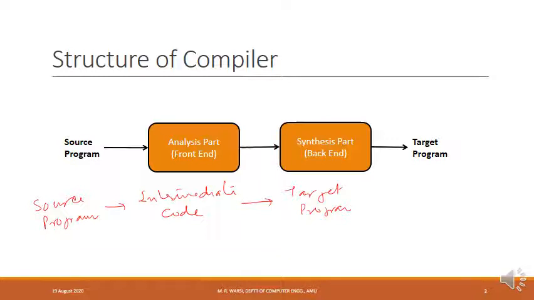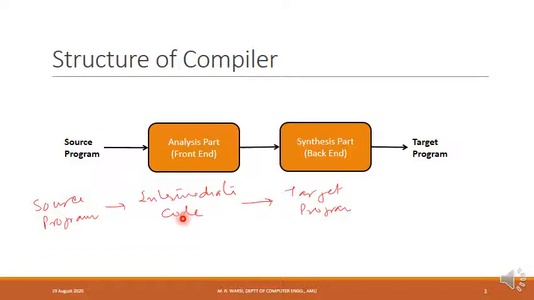So what is happening is, in the first step of the compiler, first of all, we are dealing with the source program. We are doing lots of analysis of the source program. So this step, which is converting the source program to the intermediate code, is known as analysis part of the compiler, or it is known as the front end of the compiler. Why it is the front end? Because this part of the compiler is dealing with the source program.